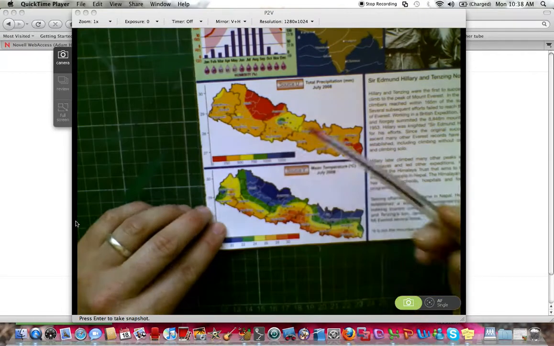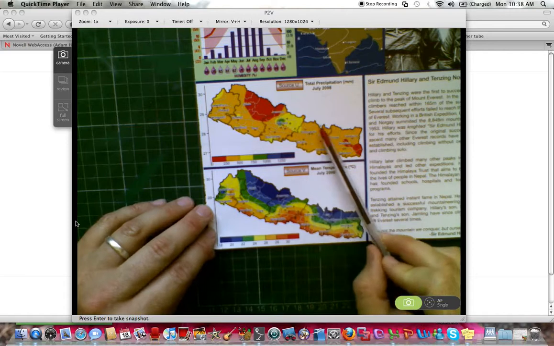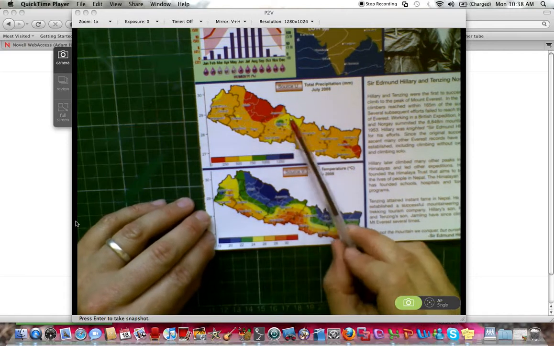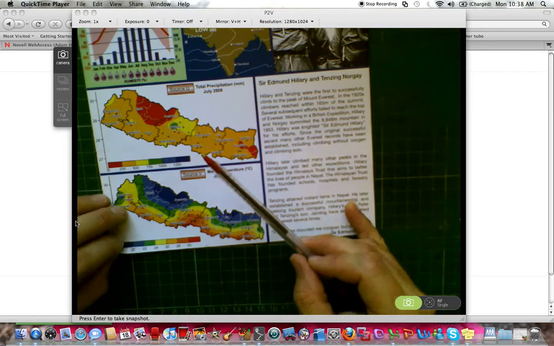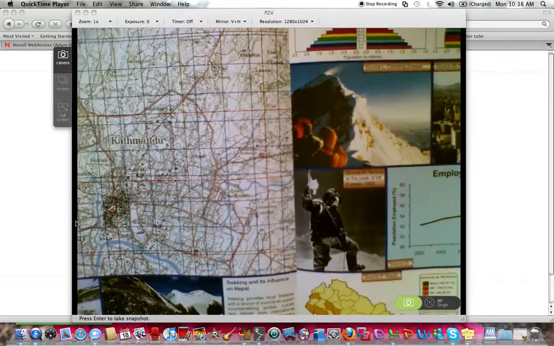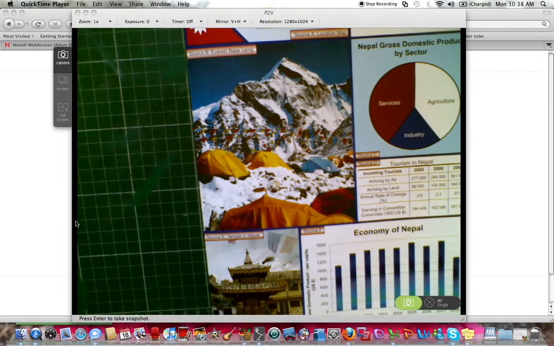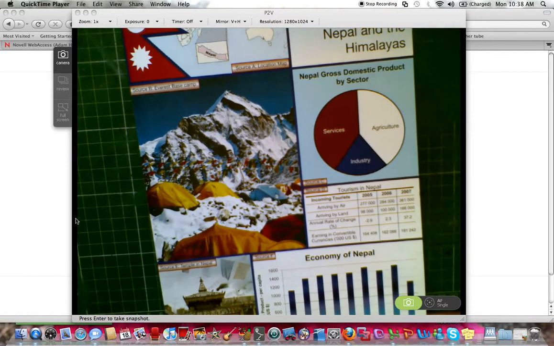We also have total precipitation, which would give us an idea of the kind of rainfall that we would have and where obviously it would take place, and also a story here accompanying the picture about Sir Edmund Hillary and Tenzing Norgay. So again, I've just demonstrated there how much information you can see in the one broadsheet. It's quite substantial, and you may be asked about any element of that, or in conjunction with different sources within that broadsheet. You'll be able to respond hopefully to the questions that are asked.